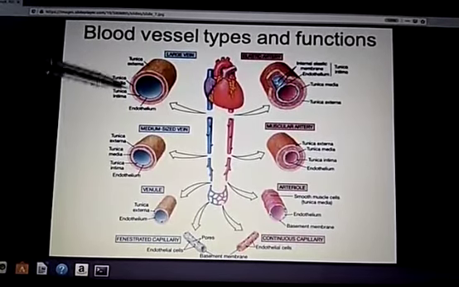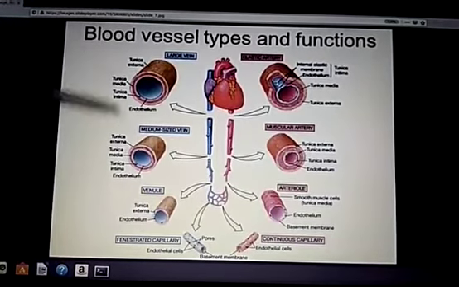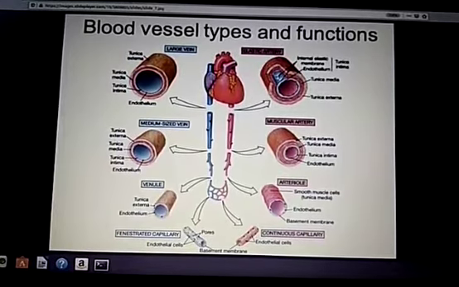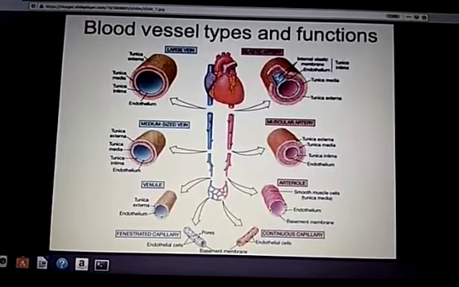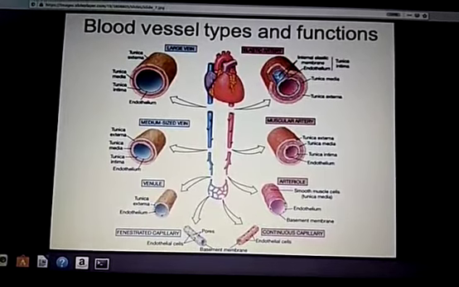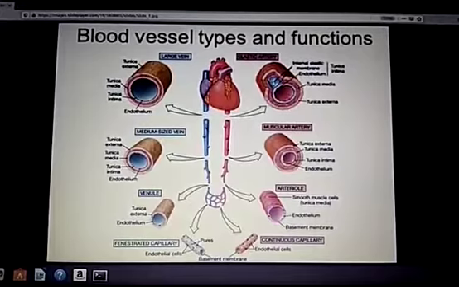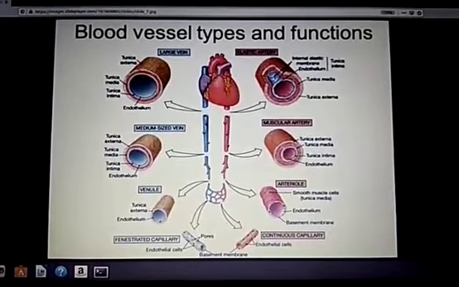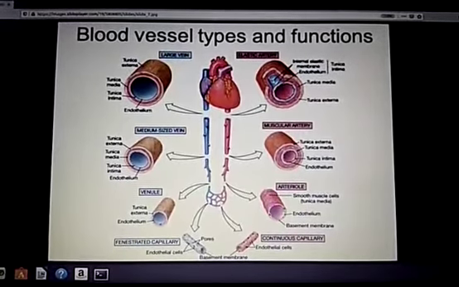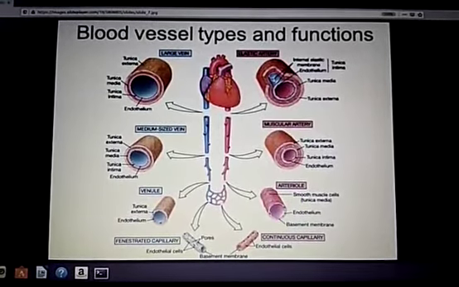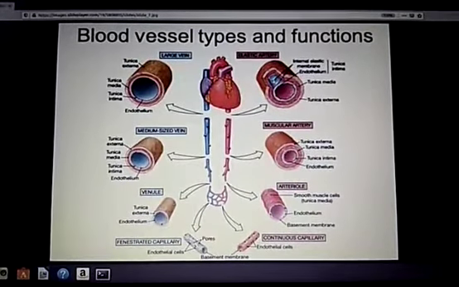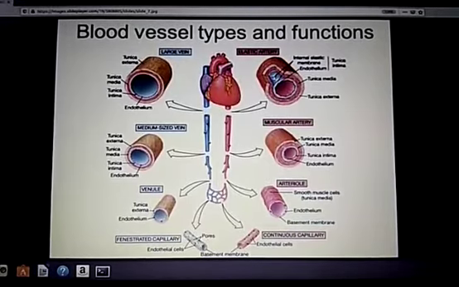Now come to vein. Vein can also be classified into three parts depending upon its size. This is a large vein. Second type is medium sized vein. We can only differentiate between the larger vein and medium sized vein on the basis of its size. The veins situated beside heart are usually large veins, and all the other veins situated elsewhere in the body are normally medium sized veins. The third one is venule. Venule is again a type of vein which has only one or two layers. Not all the layers are present in venules.